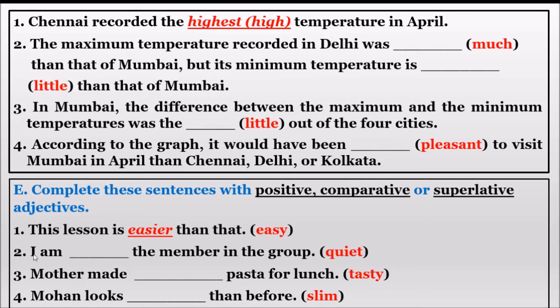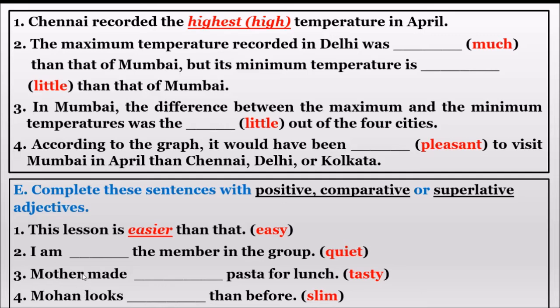Now check the answers, guys. I am the quietest member in the group. Mother made tasty pasta for lunch. Mohan looks slimmer than before. So there are 10 questions, students. First 4 I have done for you, and the remaining you have to do.